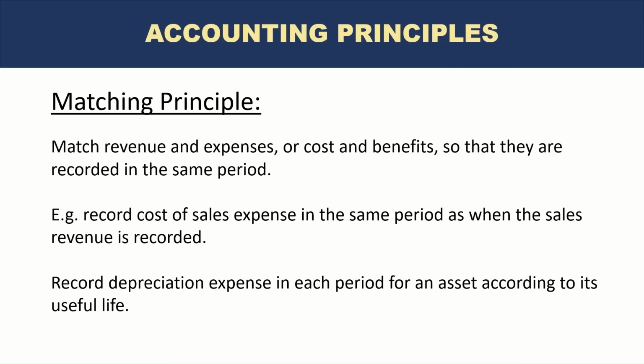So the cost of furniture originally will be recorded as an asset. The day it is purchased, it is not immediately expensed out, but it will be expensed or recorded as an expense in the income statement over the period of its useful life. So over the period of 10 years, the cost will be allocated as expense. This is the matching principle.